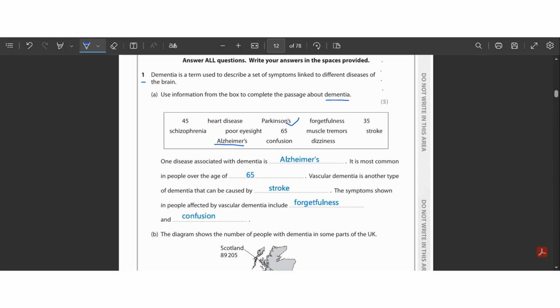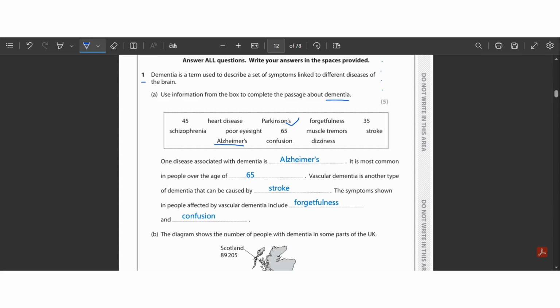Okay, so here I have written this solve. It says that one disease associated with dementia is Alzheimer's. It is most common in people over the age of 65. I already explained why Alzheimer's and 65, because people normally being affected by Alzheimer's are near the age of 65, at the age of 65 or around or above the age of 65. So hence 65 should be here.